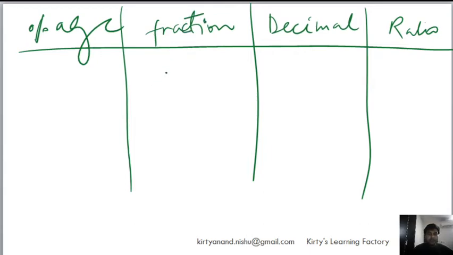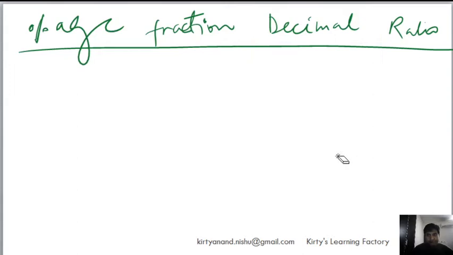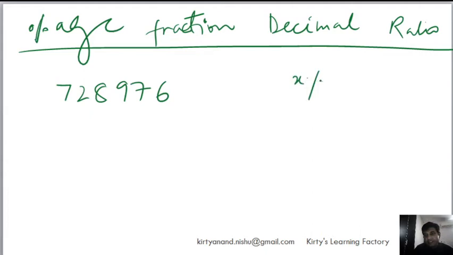So for example, let's understand like this. Let's take a number, 728,976. If somebody tells me to find out, let's say, X percentage of this number, this is a big random kind of number. Somebody is asking me to find X percent of this number. So for example, somebody tells me to find 82% of this number.